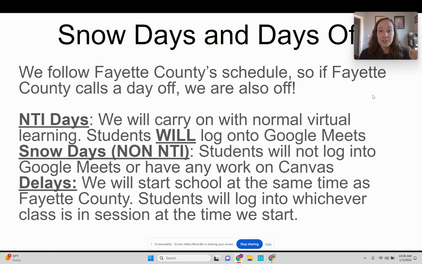You'll log into your first block class for a few minutes. If they call a 2-hour delay, that's 10:30, and you will log in to the start of your second block class. Okay, so on 1-hour delays or 2-hour delays, you will not have homeroom. You will just go straight to the class that's in session at that time.